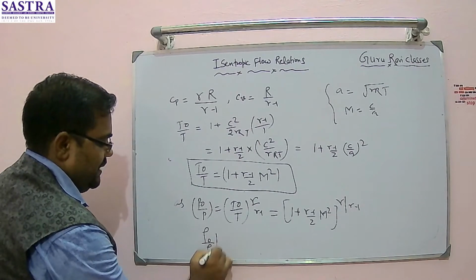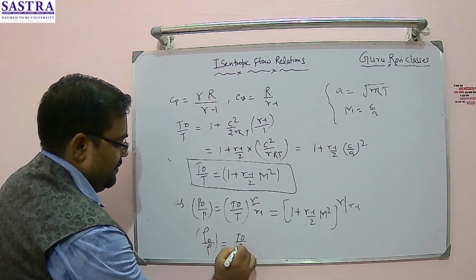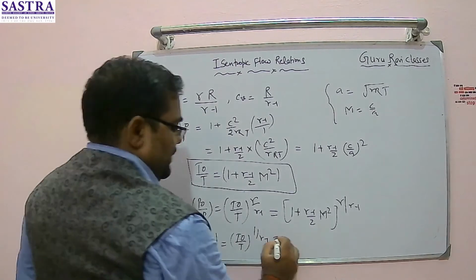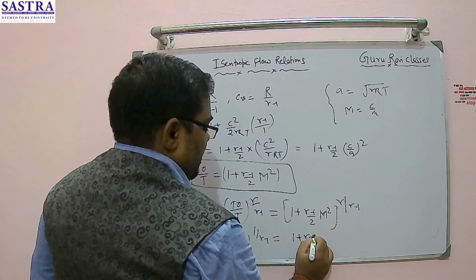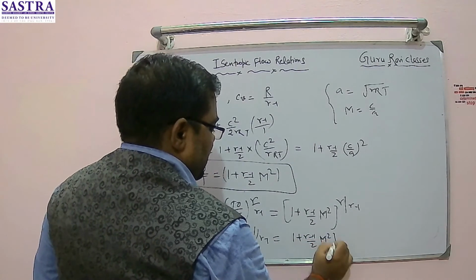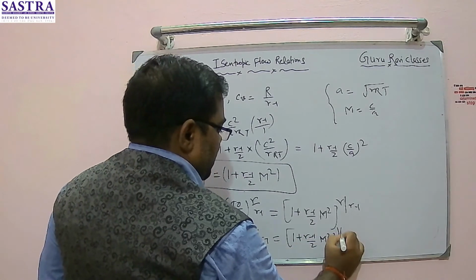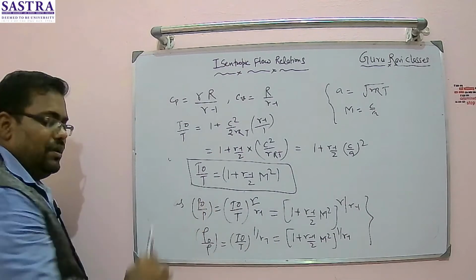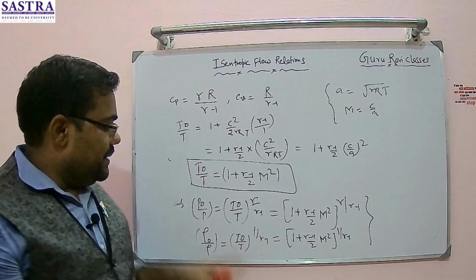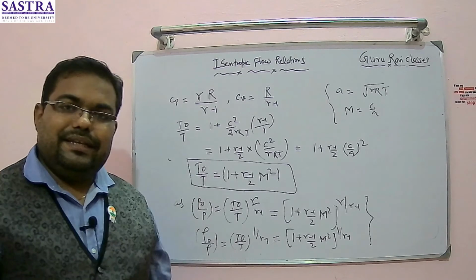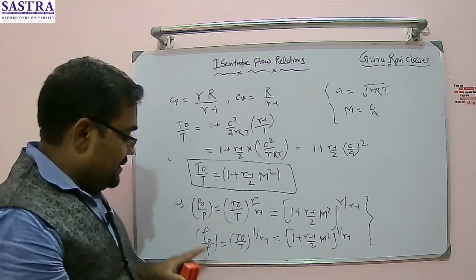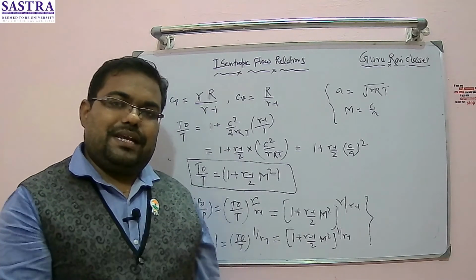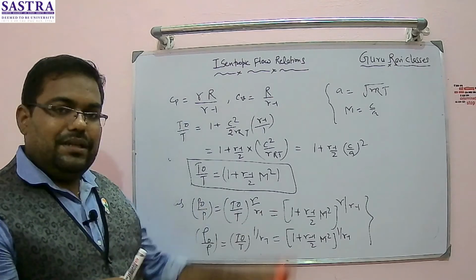Density naught by density is equal to (T naught by T) to the power 1 upon gamma minus 1. So this can be written as (1 plus (gamma minus 1) by 2 M square) to the power 1 upon gamma minus 1. So you got three relationships, right, to get pressure, temperature and density at a stagnation point, and these rho, P and T are the static properties. So this is a ratio of stagnation to static properties with Mach number you can get.